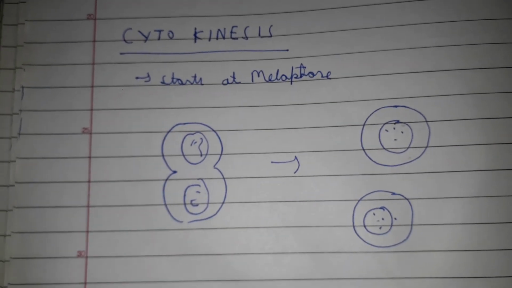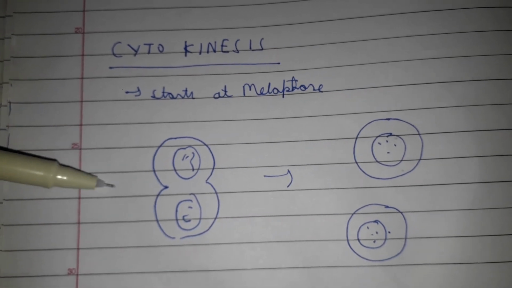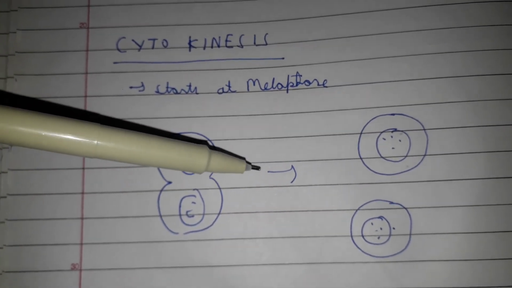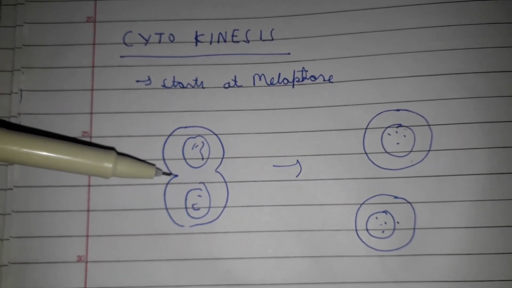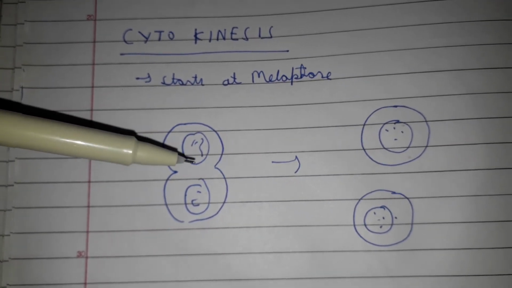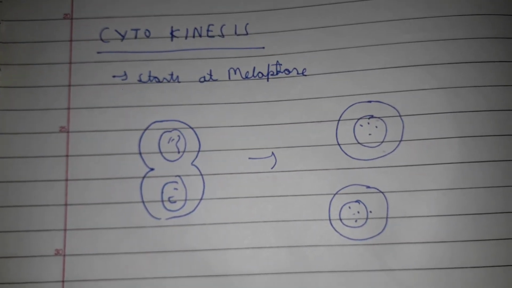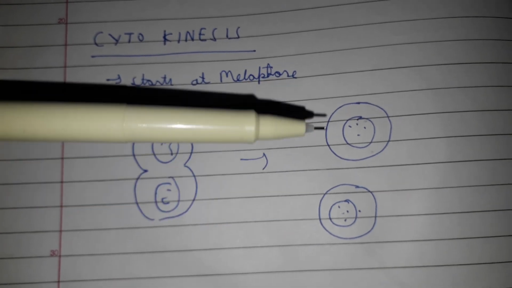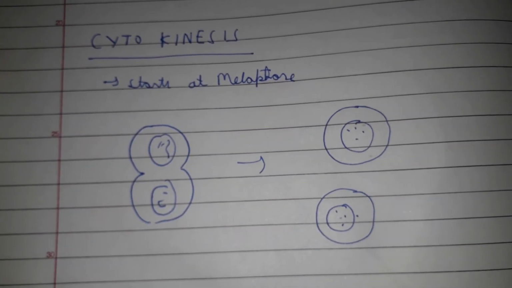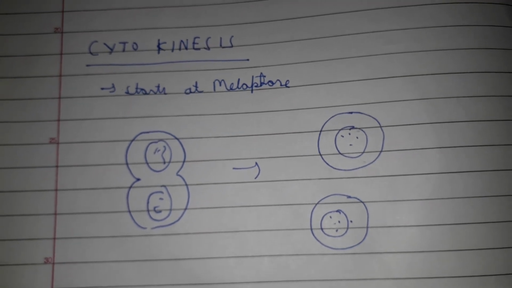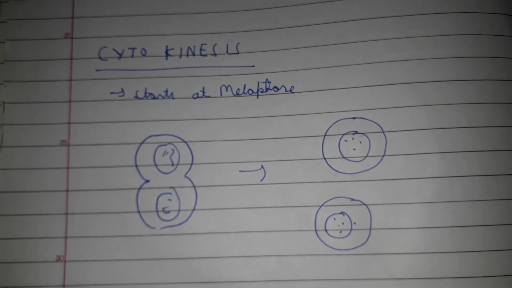So in animal cells, the cytokinesis starts by formation of a cell furrow, as we can see here. So after the cell furrow is formed, the division of the cytoplasmic material occurs, and here we have two daughter cells. So our mitosis is over. So as we can see, this was our mitosis, and we will talk about meiosis next.